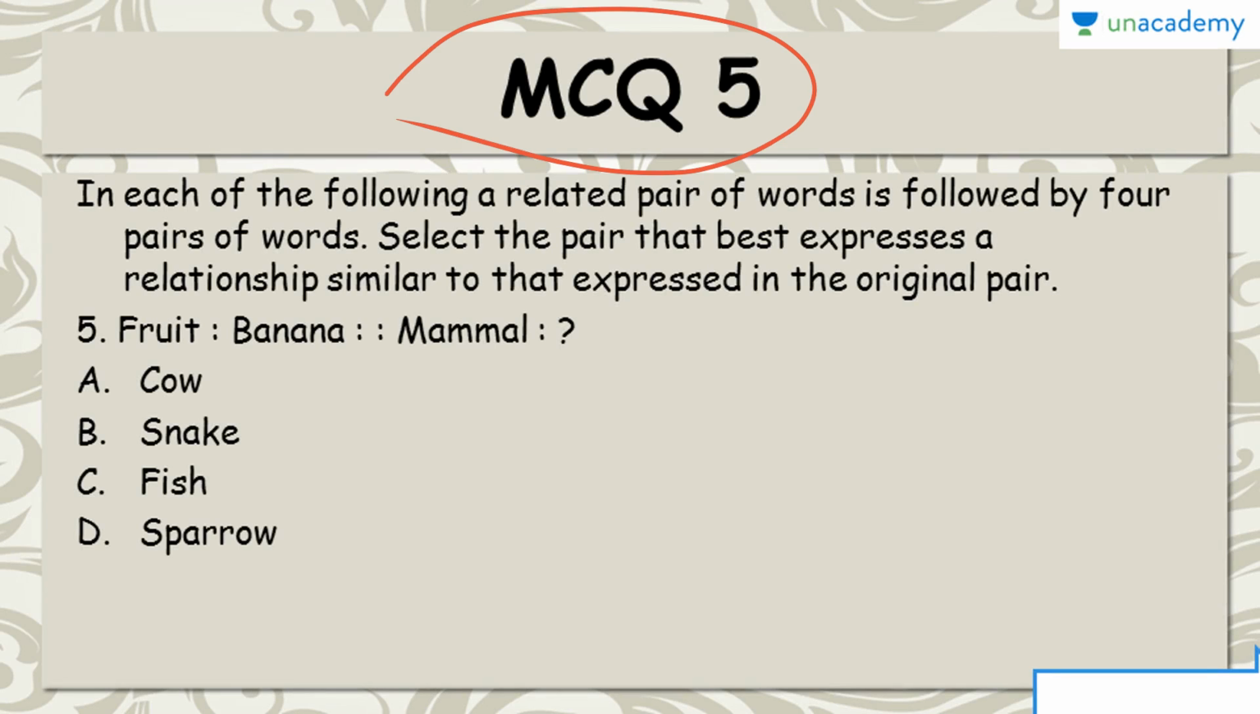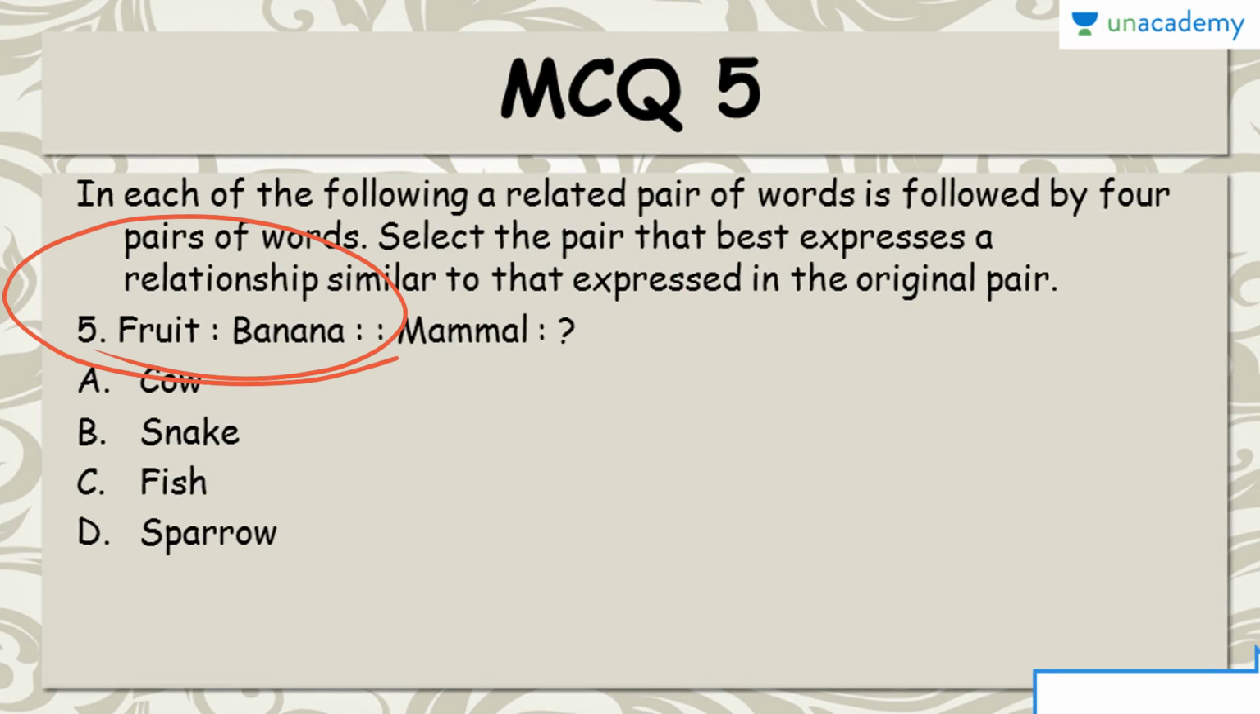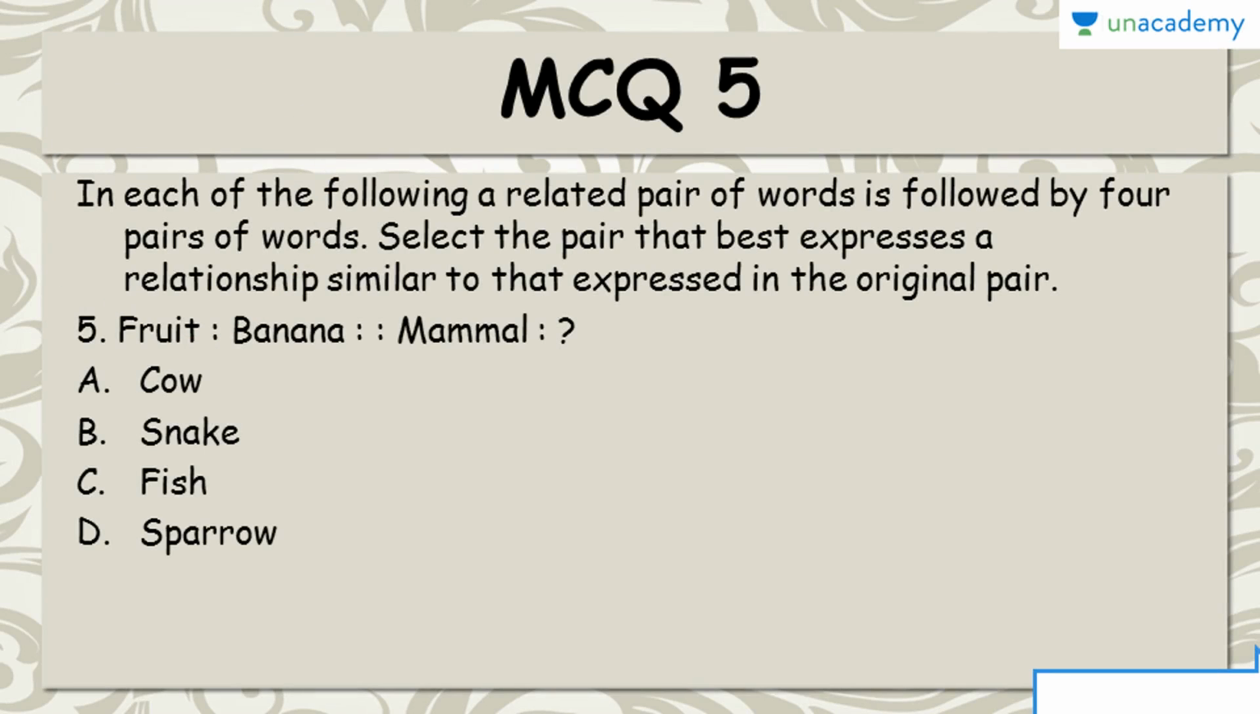MCQ fifth: you have to find the word that will replace the question mark and which expresses the same relationship as fruit is to banana with mammal. Options are cow, snake, fish, and sparrow. The correct answer is option A, cow. It's pretty obvious because banana is a kind of fruit and cow is a kind of mammal.